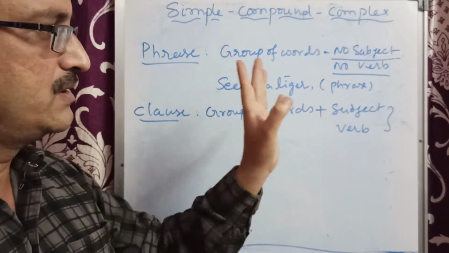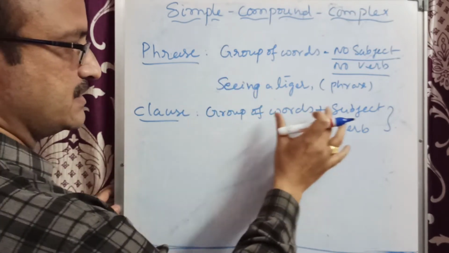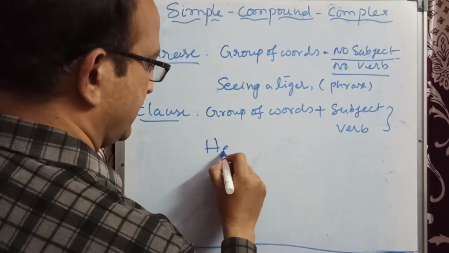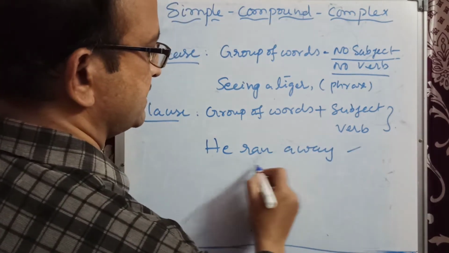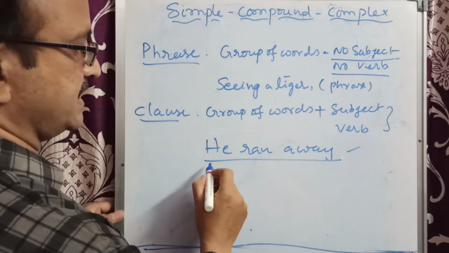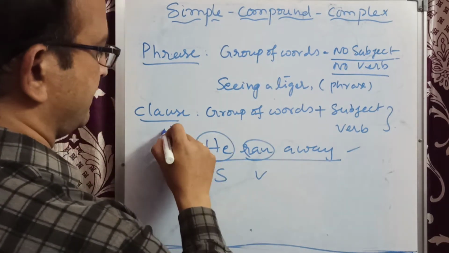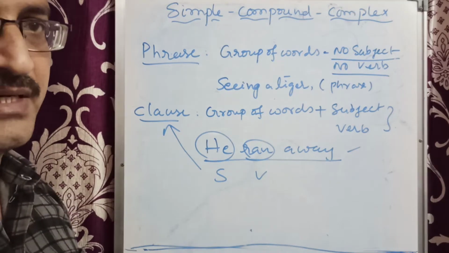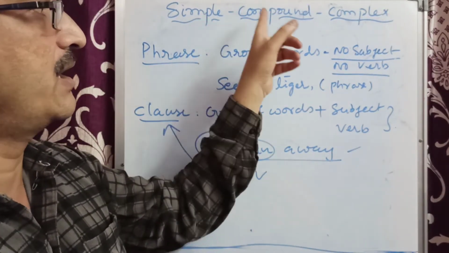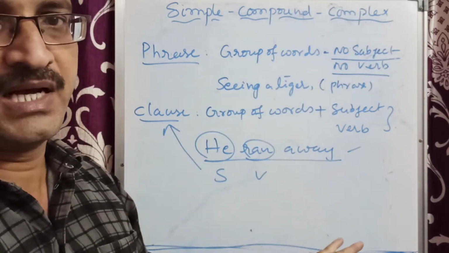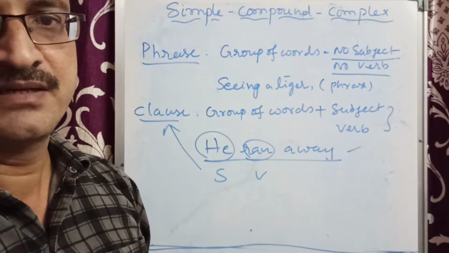A clause is a group of words with a subject and verb, like "He ran away." This is the subject, this is the verb, so it is a clause. We must know these two points, otherwise we can't understand simple, compound, complex sentences.